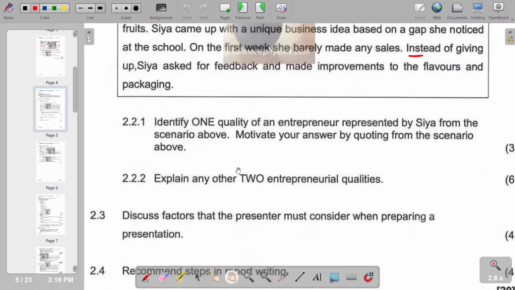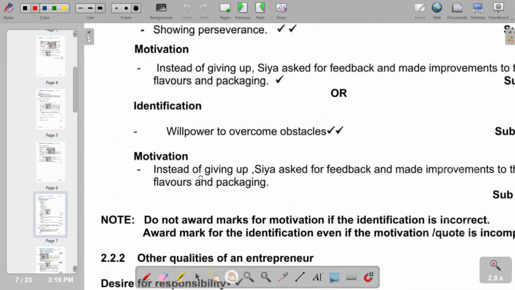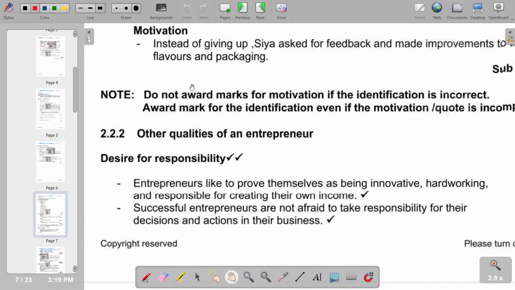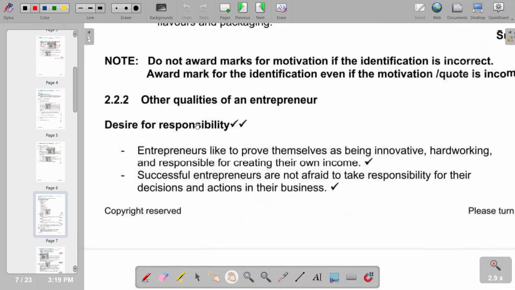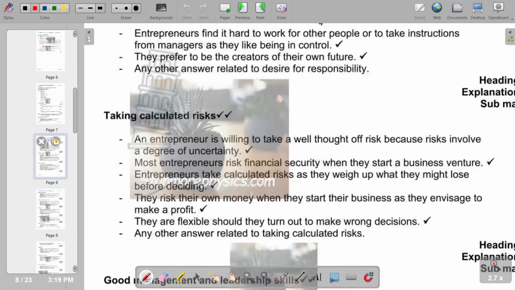Explain any other 2 entrepreneurial qualities. So what are other qualities, of course, that we can also include that are also qualities of an entrepreneur? So we have a desire for responsibility as one of them. Of course, there's an explanation on desire for responsibility. So moving on, we've got a continuation of the explanation on desire for responsibility. We've got taking calculated risk as another quality of an entrepreneur.